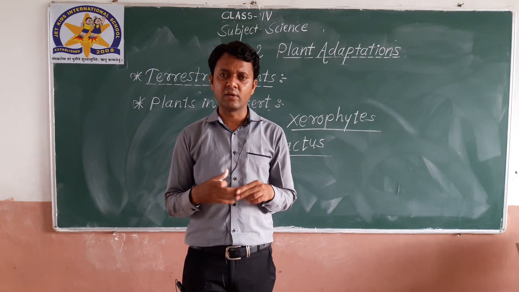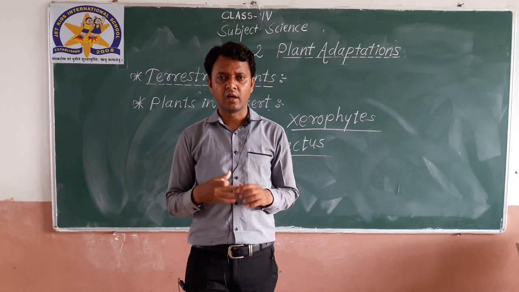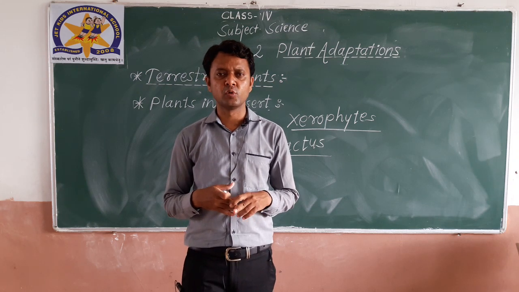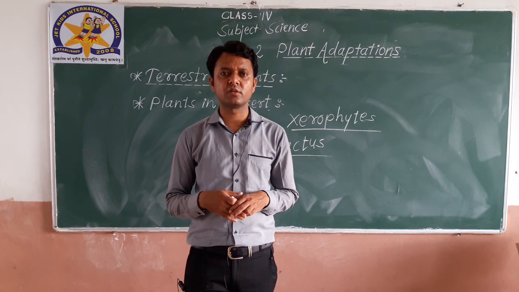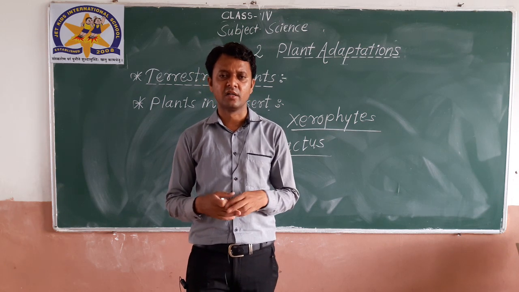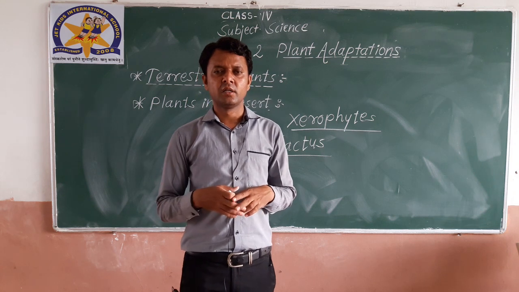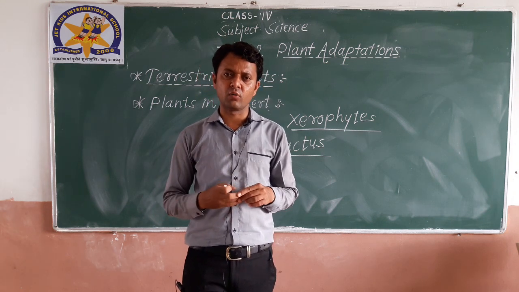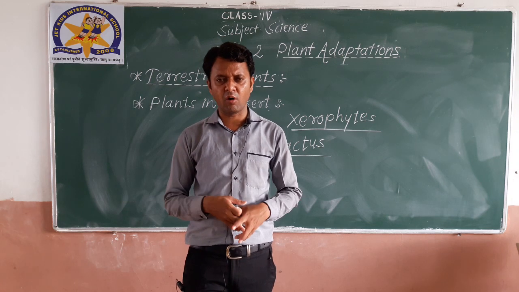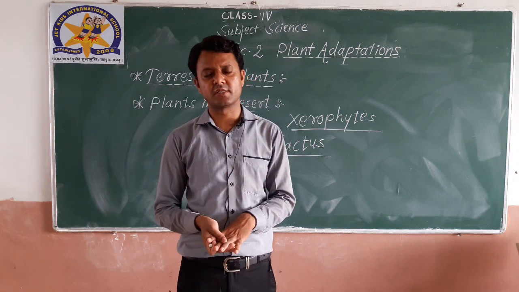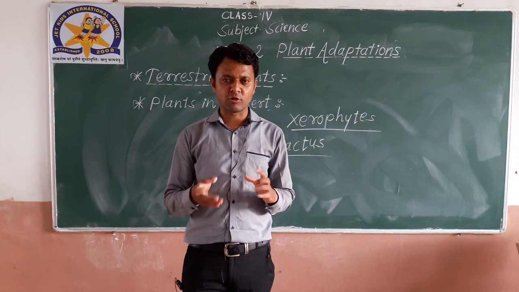Secondly, its leaves are modified into spines, and these spines help to reduce the loss of water. And third, the main important adaptation for such plants, they have long roots. These roots go very deep into the ground as they absorb water for the plant's survival and for the process of photosynthesis. Okay, that's all for today.